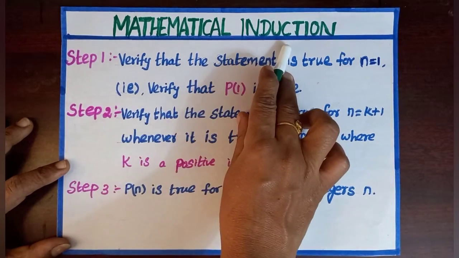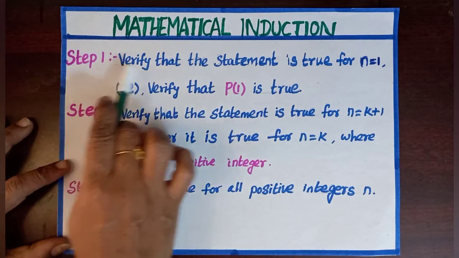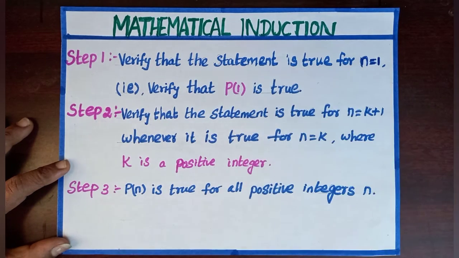To prove by mathematical induction, we need to follow these steps. Step 1. Verify that the statement is true for n equal to 1. In the given question, you need to substitute n equal to 1, and you have to check the answer for left hand side and right hand side. If they are the same answer, therefore the given statement is true. That is, P of 1 is true.